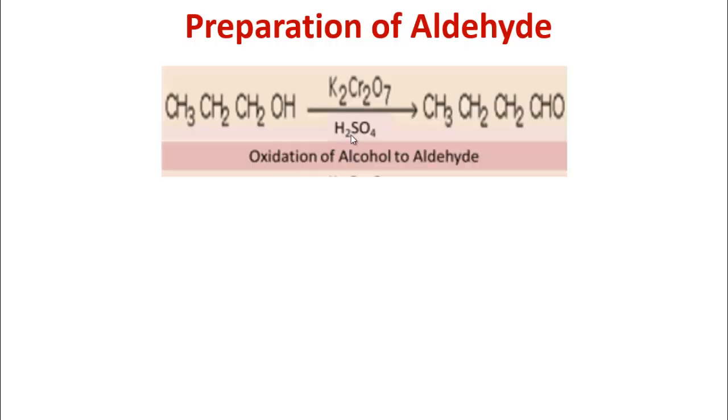Now we will learn about the preparation of aldehyde. Follow here. We can prepare aldehyde by the oxidation of alcohol. In previous slides we have seen the production of alcohol. When alcohol reacts with potassium dichromate and sulfuric acid, that means alcohol is oxidized to produce aldehyde.